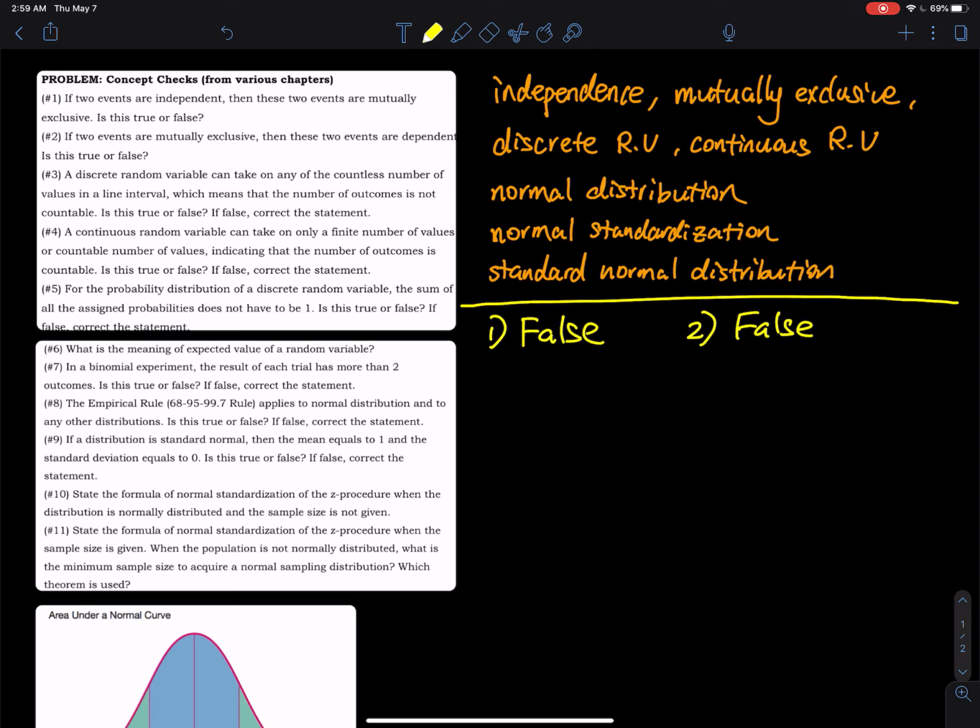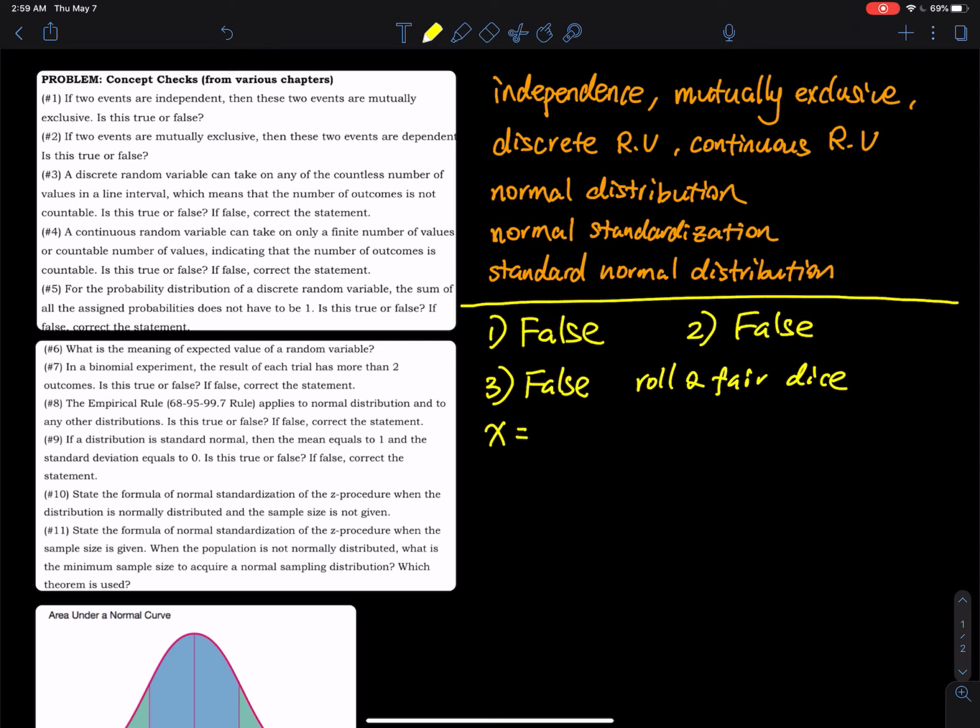All right. Number three, a discrete random variable can take on any of the countless number of values. That is already a mistake. So this must be false. Because for a discrete random variable, let's say you roll two fair dice and you let X be the sum of the two face values.